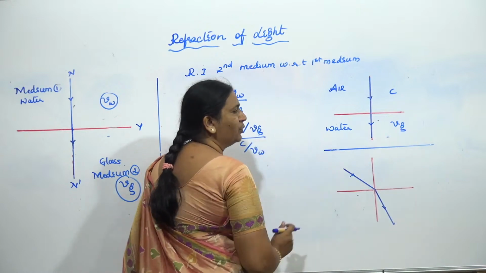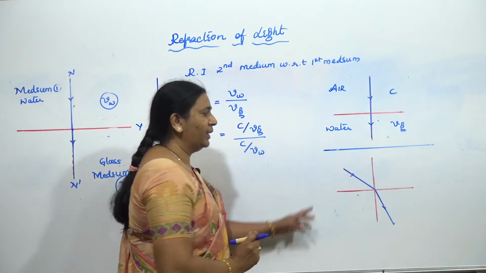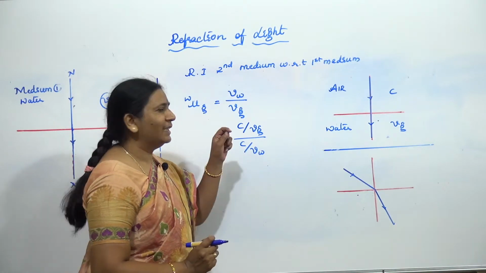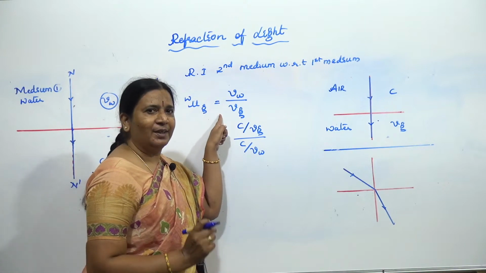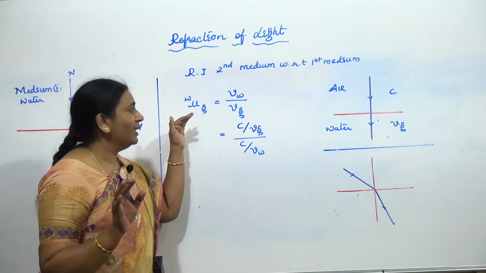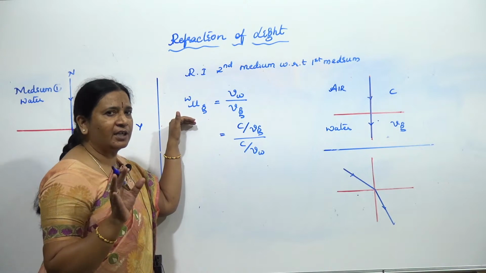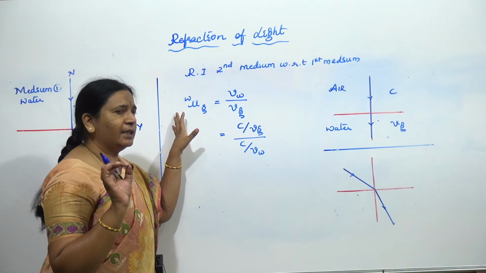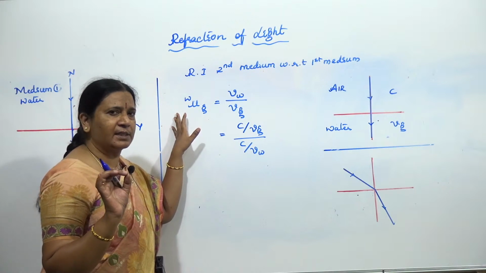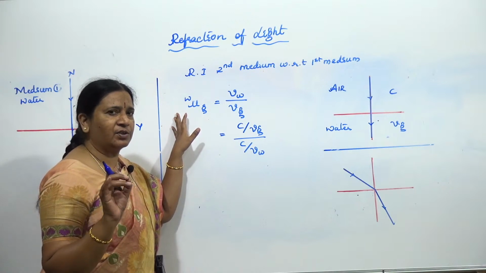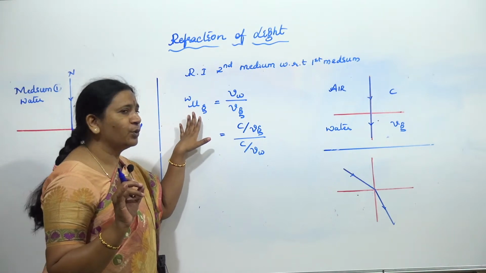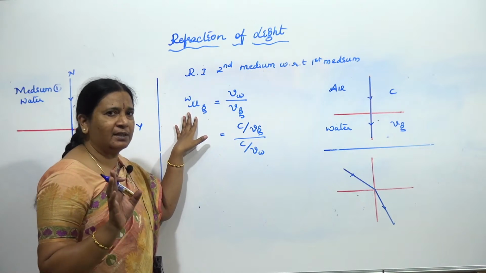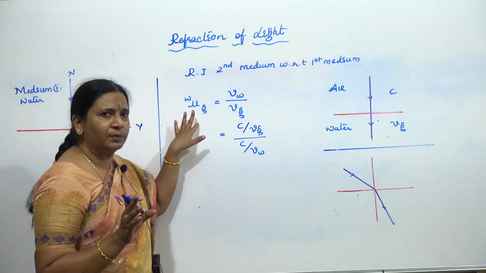Similarly, I have taken one more situation here, and why I have taken a different one is because you should not think only for the normal incidence we have this ratio. Since this remains the same, it's independent of in what direction the ray is incident, because the second law says the ratio of sine of angle of incidence to the sine of angle of refraction is a constant. Means it depends only on the pair of media and from which medium to which medium light is traveling, whether glass to water or water to glass.